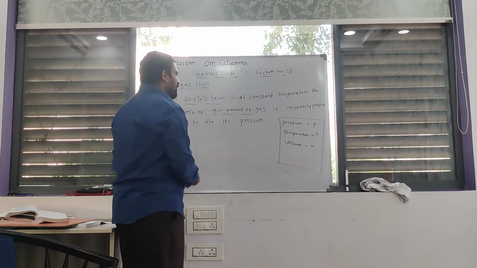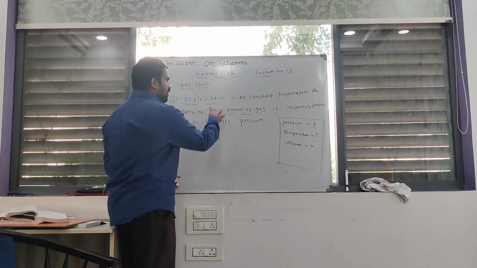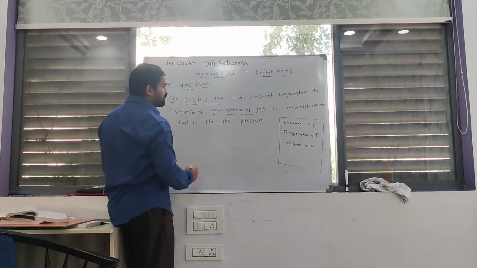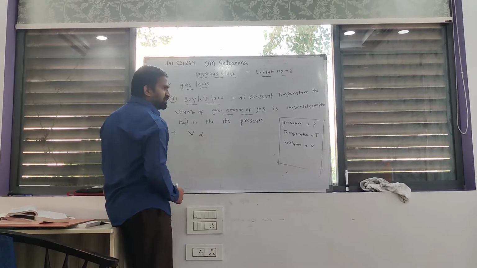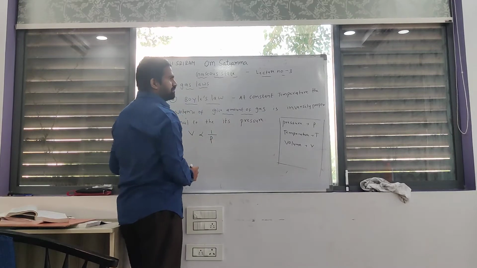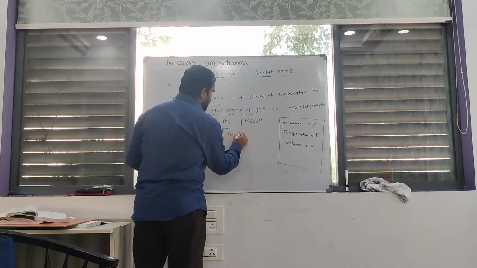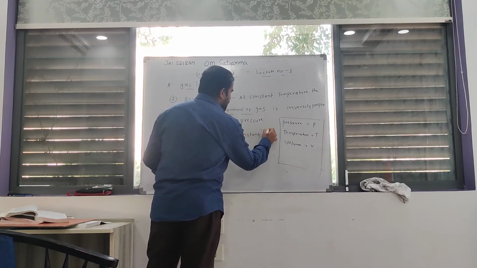Okay. I am writing here in terms of P, T, V from the above statement. Volume is inversely proportional to, inversely meaning 1 by P, its pressure. Very important: at constant temperature. Temperature is constant here, a very important factor.